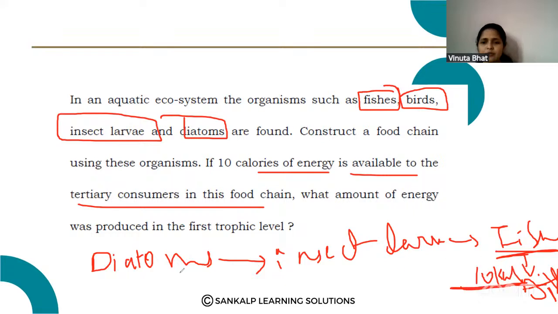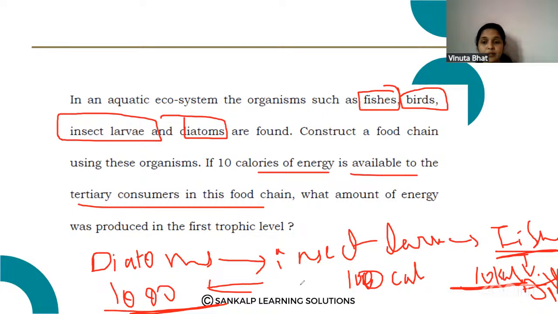So only 10% is passed on, which means the insect larvae have 100 calories of energy. And here the diatoms produce 1000 calories of energy. Okay. So only 10% is transferred from one trophic level to another trophic level.